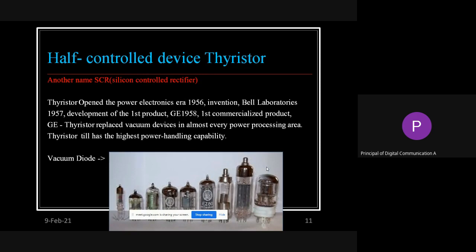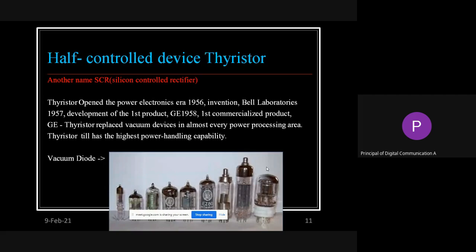But nowadays electronics technology has gone ahead, so we can hardly observe this type of vacuum tube. They were also working as a transistor or a diode. After the vacuum tubes, the semiconductor version came in the market.